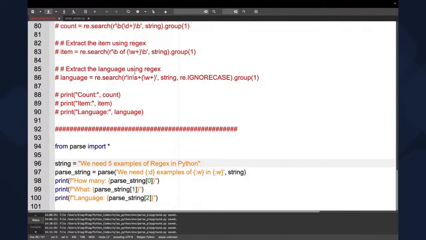We need 5 examples of regex in Python. So we're going to use parse, and we simply need to say, we need, between brackets, a digit, examples of, a word, in, a word. And then here, we're going to say how many. We're going to print the first iteration, the second one, and the third one. So this is going to go kind of like in an array. So we're going to read the first, the second, and the third element.